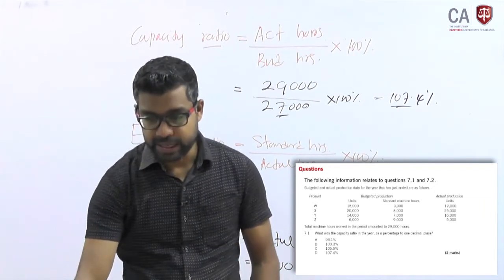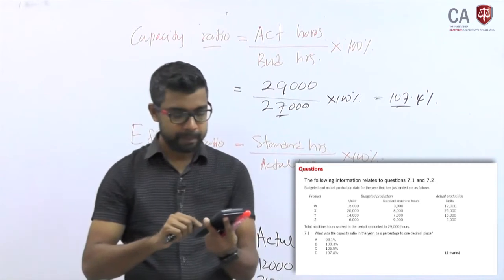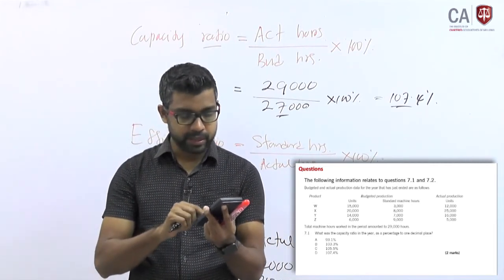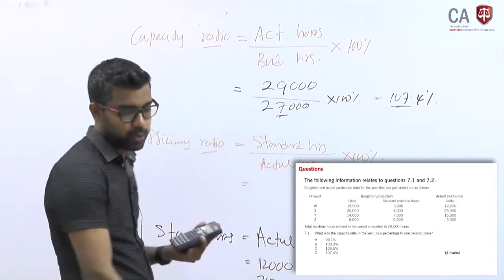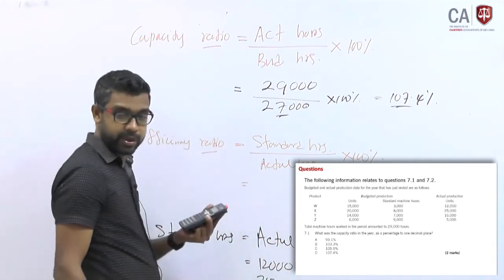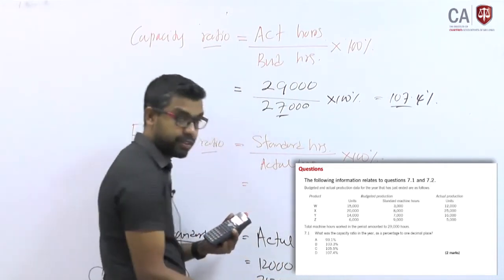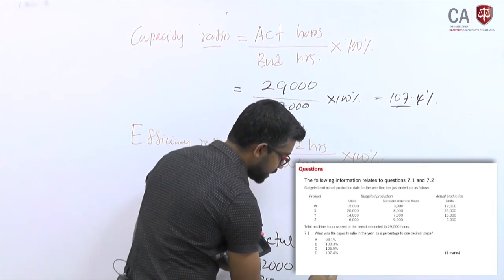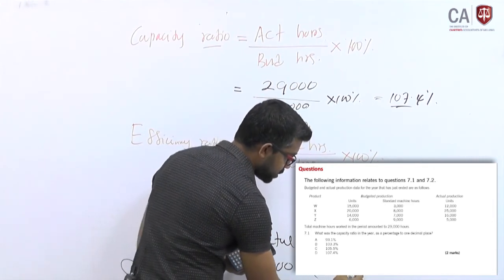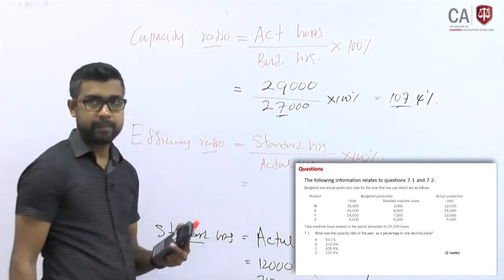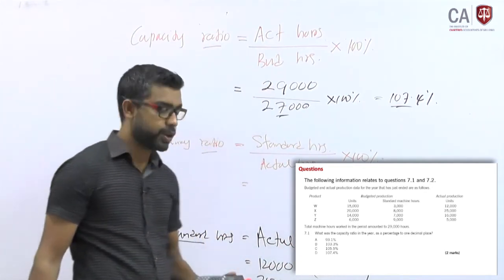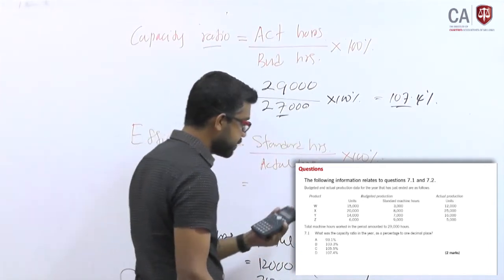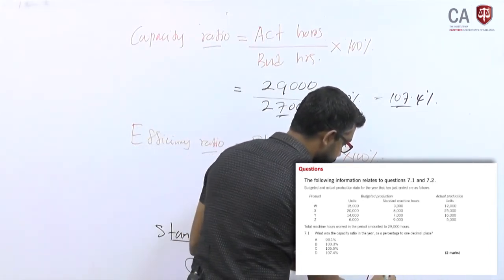You have 3,000 standard hours at the level of 15,000 budgeted units. So then 0.2. How do you get 0.2? 3,000 divided by 15,000, the per unit standard rate, 0.2.